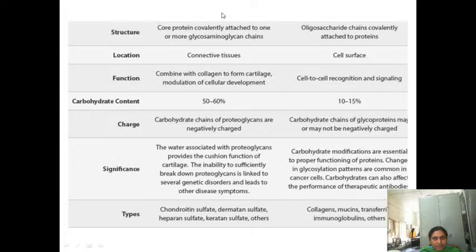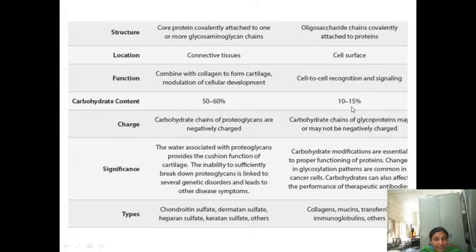Okay, proteoglycan means here the carbohydrate content is more, they are present in the connective tissue. The carbohydrates are glycosaminoglycans and they may combine with the collagen. Their carbohydrate content is 50 to 60%. Mainly they may be associated with water. They act as the shock absorbent and lubricant, as they are present in the synovial fluid of the joints. Examples of the proteoglycans are chondroitin sulfate, dermatan sulfate, heparan sulfate, keratan sulfate. All these are the examples of the proteoglycans.